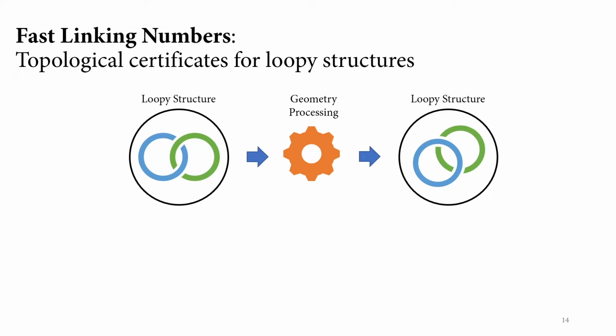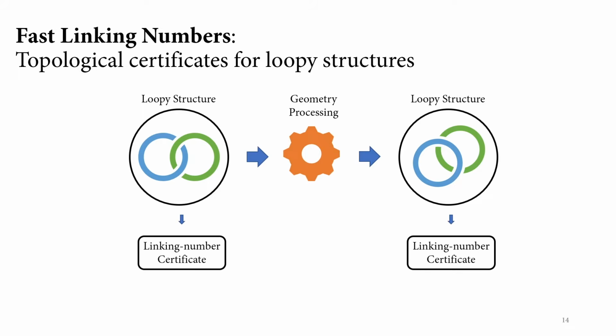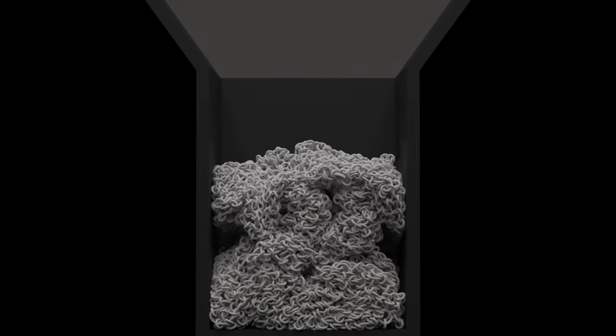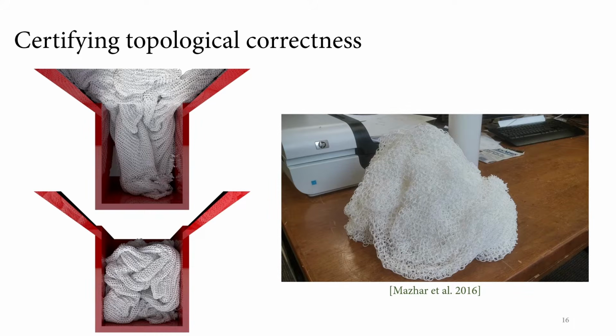I propose fast linking numbers, a topology certificate for loopy structures. Given a model state, my method computes a linking number certificate before and after processing to enable automatic topology verification. Here's a chainmail simulation we computed. There aren't obvious visual errors here, but is it correct? My method says no, there are broken links. In the prior work, a simulator was used to prepare chainmail for 3D printing by packing it into a box. My method catches topology errors before printing it out.